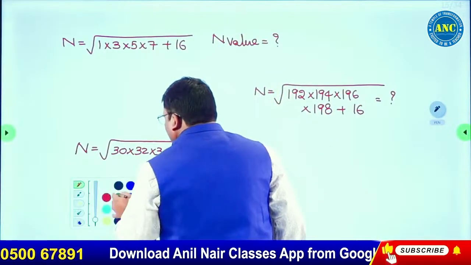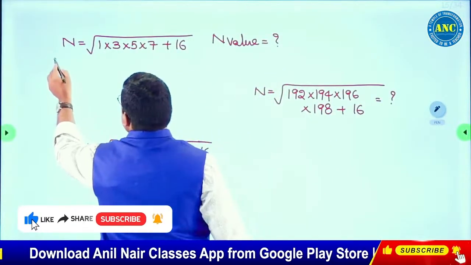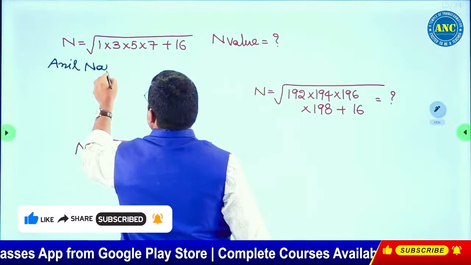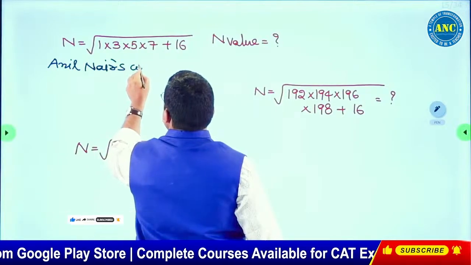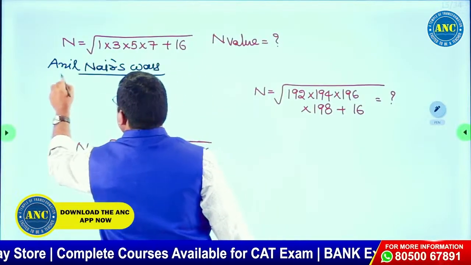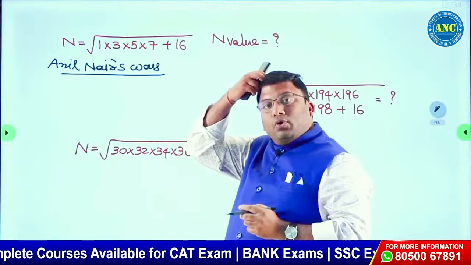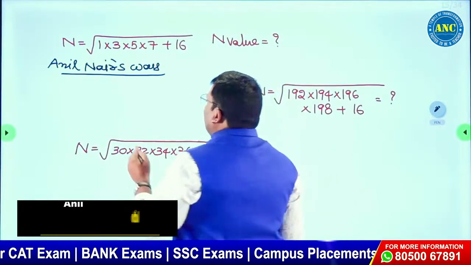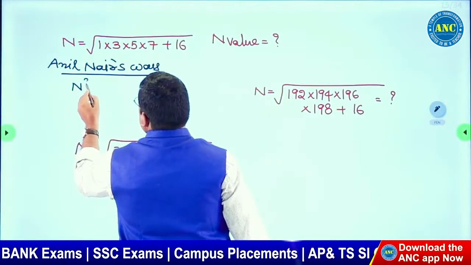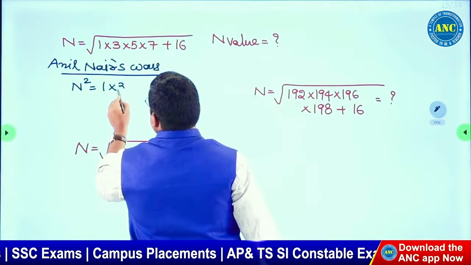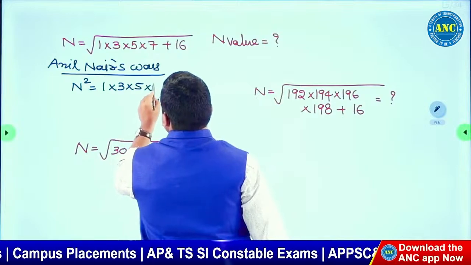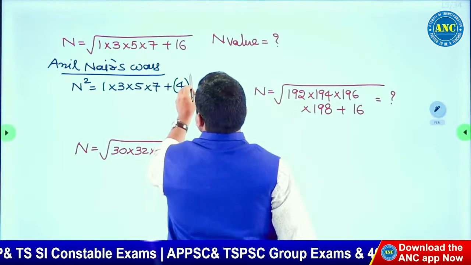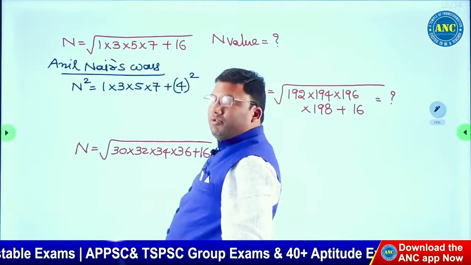Listen carefully, sir. How do I solve this question? Just by pure observation. It is a square root. If I square it on both sides, n square is equivalent to 1 into 3 into 5 into 7 plus 16. The 16 can be written as 4 square.